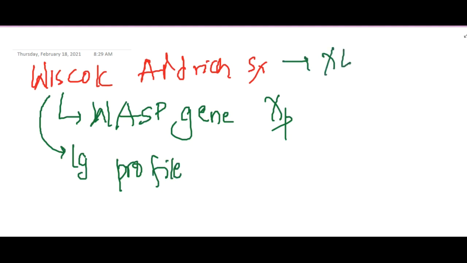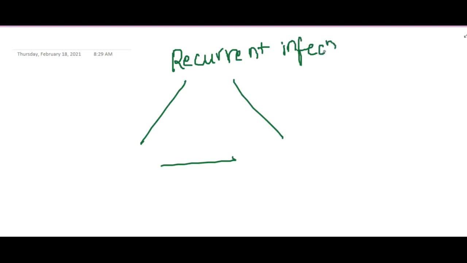This is an X-linked disorder, and because of this you will see three things occur. If you see the clinical features, it is a triad. The triad of Wiskott-Aldrich syndrome is recurrent infections, eczema, and bleeding.